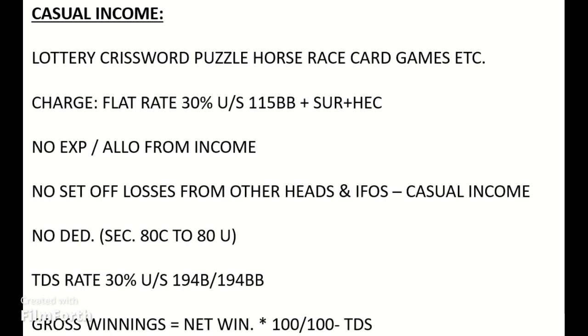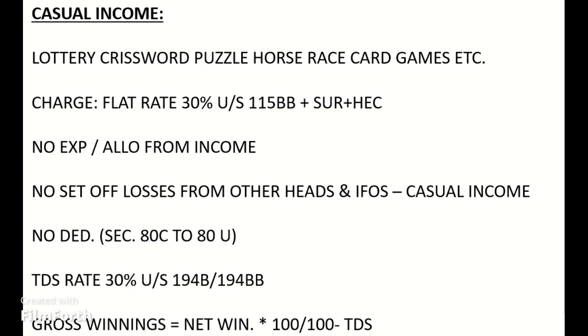Income by way of winnings from lotteries, crossword puzzles, card games or other games of any sort exceeding 10,000 Indian rupees, and from horse races exceeding 10,000 Indian rupees, is subject to TDS under Section 194B or 194BB. TDS rate is 30%. Thus, it is included in the total income of the assessee after being grossed up as follows: gross winnings equals net winnings times 100 divided by (100 minus the rate of TDS).